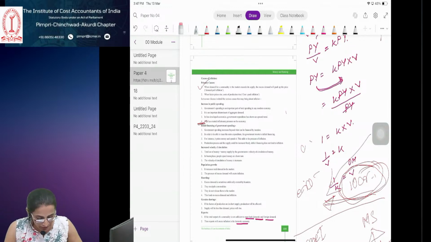Creation of credit. Commercial banks create credit. This is a unique function of commercial banks. How is credit created? Previously we were discussing that people earn some money monthly, they have certain expenses, and out of that they save some money.